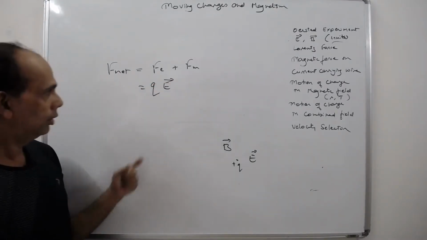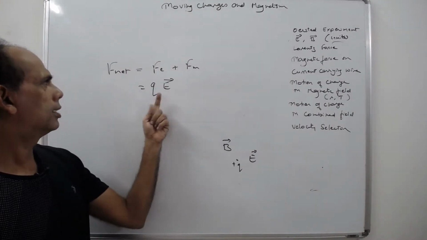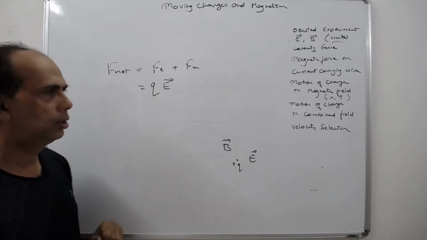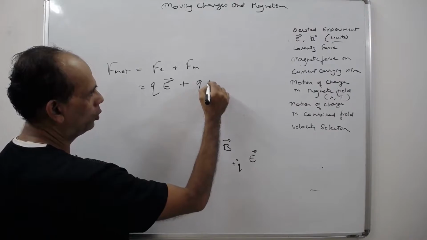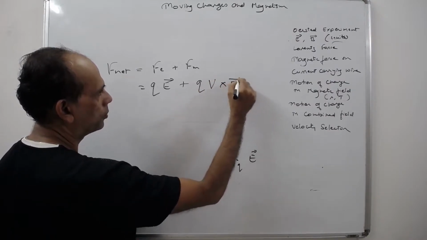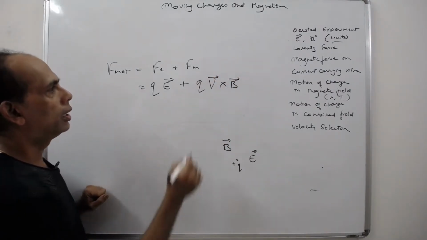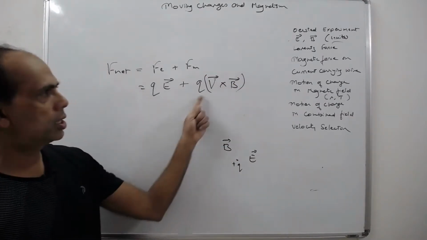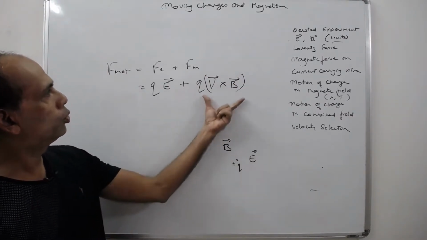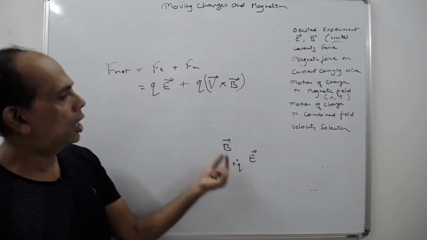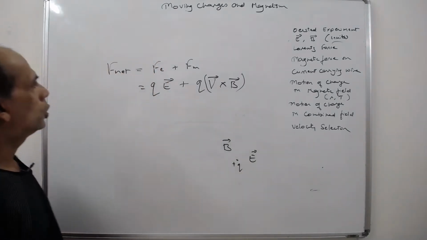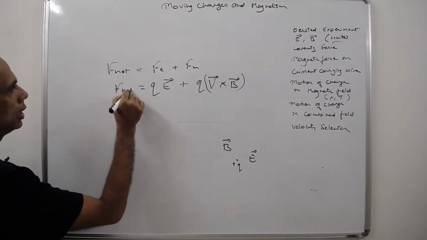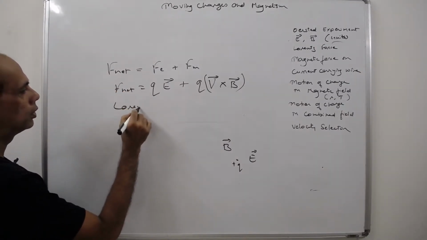It's taught in the earlier lesson, right? It is the charge into the electric field, and Fm is given by Q into V cross B. This is a cross product of velocity and magnetic field. These are the two forces which are acting on the charge which is moving in the electric as well as the magnetic field, right? So this force is called the Lorentz force.